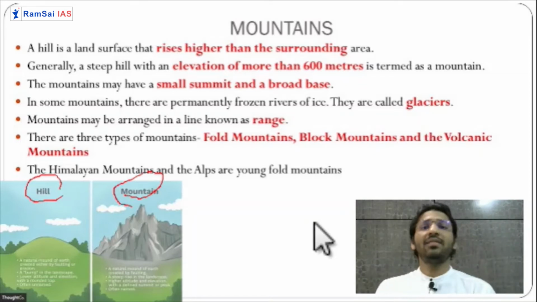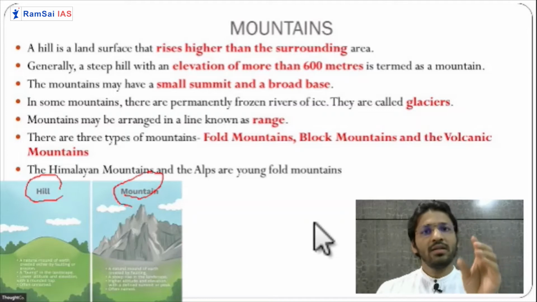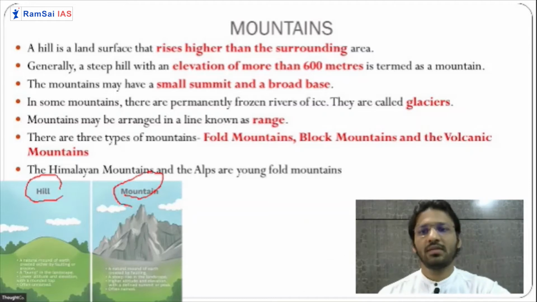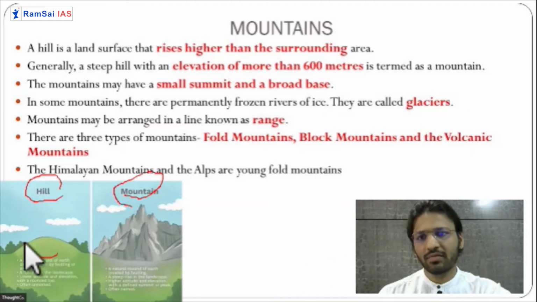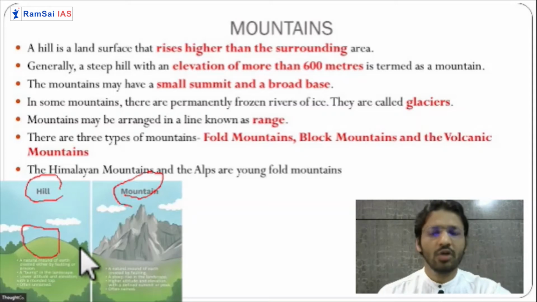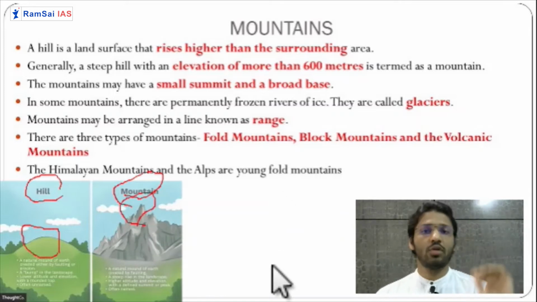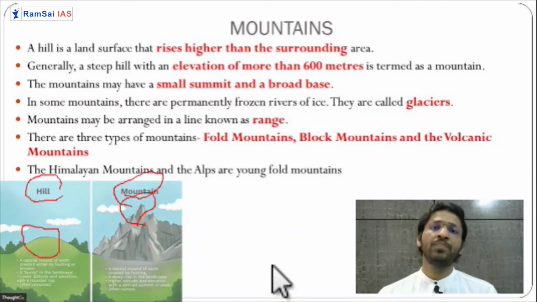Second difference is that a mountain has a very narrow summit or a peak, but hills don't have a peak. In this picture you can see that the hill does not have a peak. It is almost a parabolic shape, or sometimes almost flat. In the mountain you have a peak, a narrow summit. A peak is also called a summit. So the second difference is that hills don't have peaks, mountains have peaks or summits.